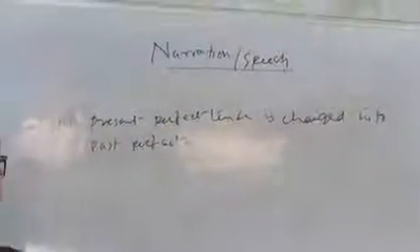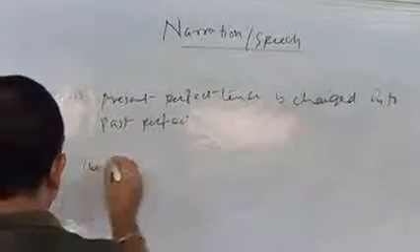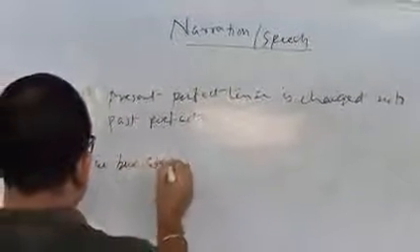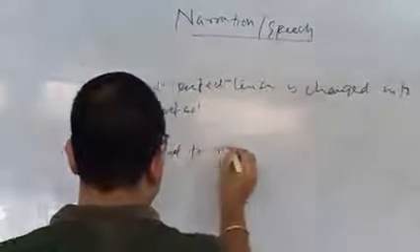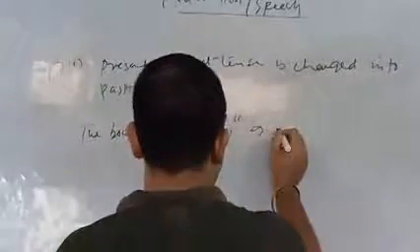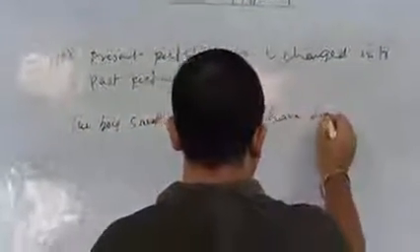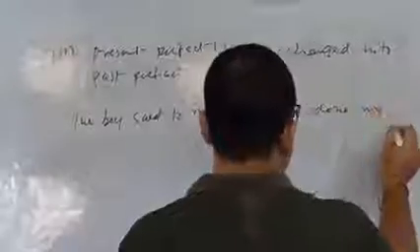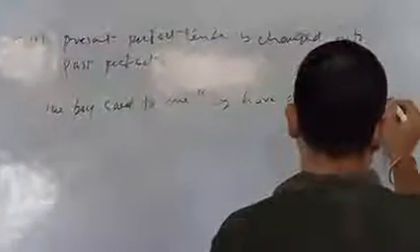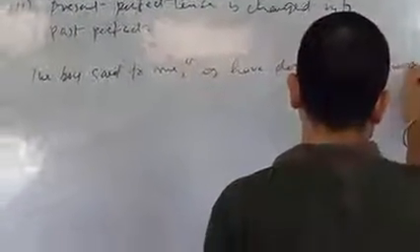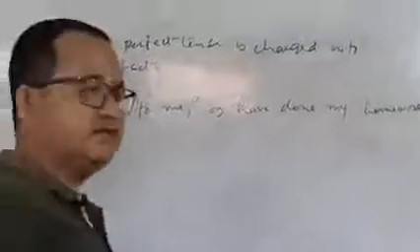For example, the boy said to me, I have done my homework.